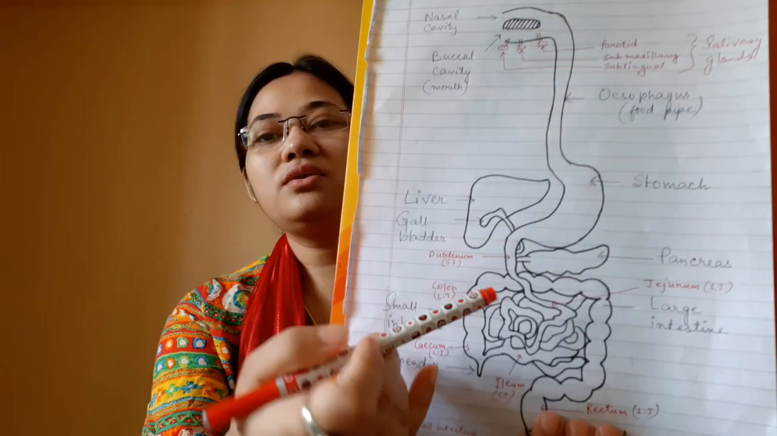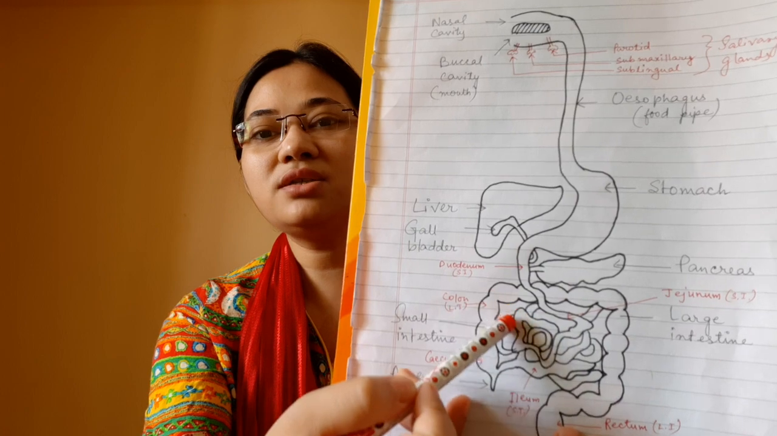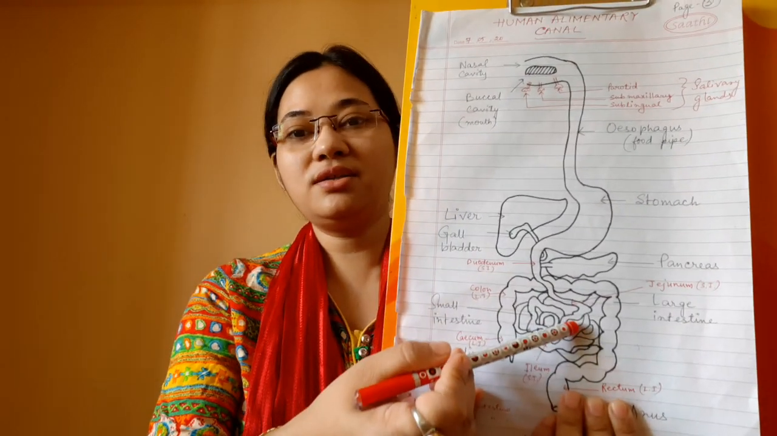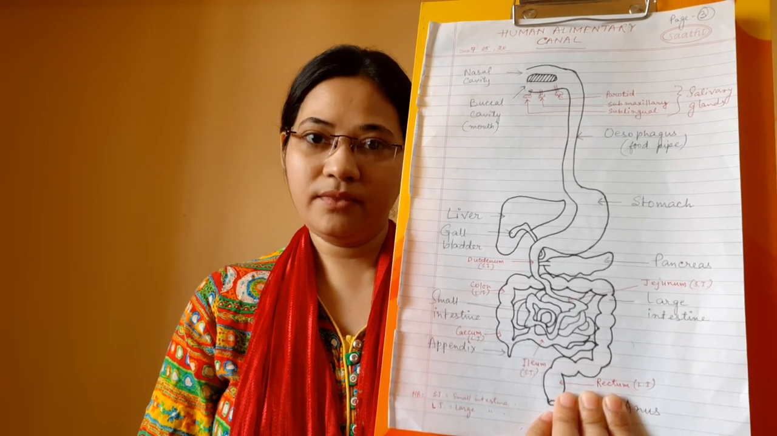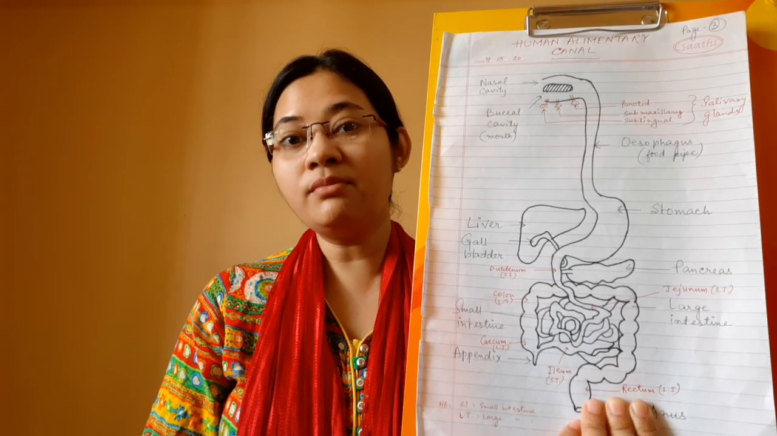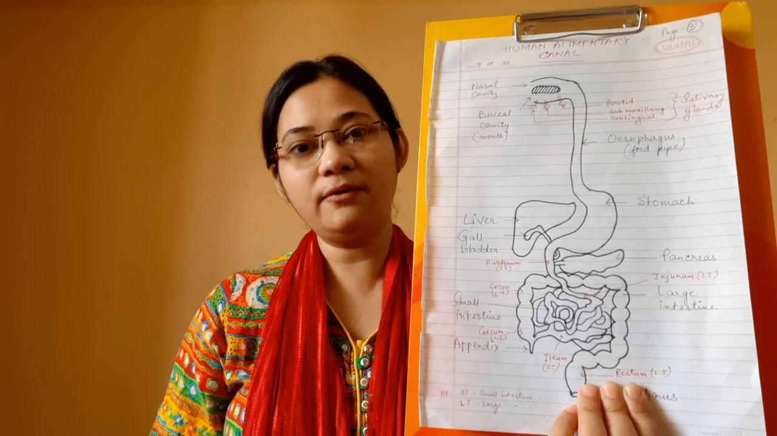So we completed the liver, gallbladder and pancreas. Then the small intestine. Now the food passes through the duodenum and comes to the jejunum part. Mind you, children, the small intestine is the site for maximum digestion of food. Not only maximum digestion of food but also maximum absorption of food, so that cells can assimilate the food.